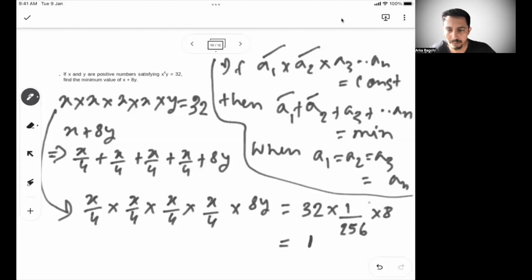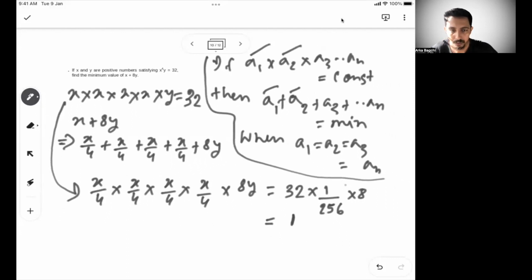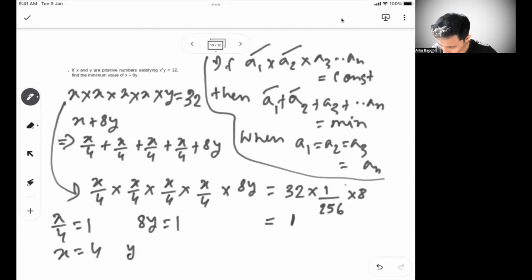So all of them must be equal, and the value will still be 1 when all of these left-hand side values are equal to 1. So if I do this, my x by 4 is equal to 1. For all the x by 4, it has to be equal to 1. And 8y is also equal to 1. So x becomes 4 and y becomes 1 by 8.